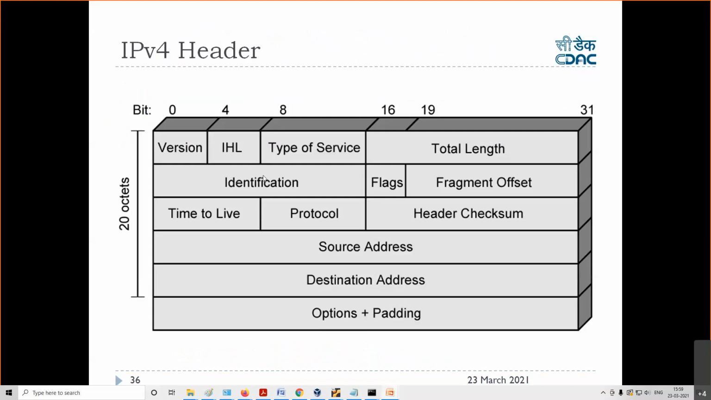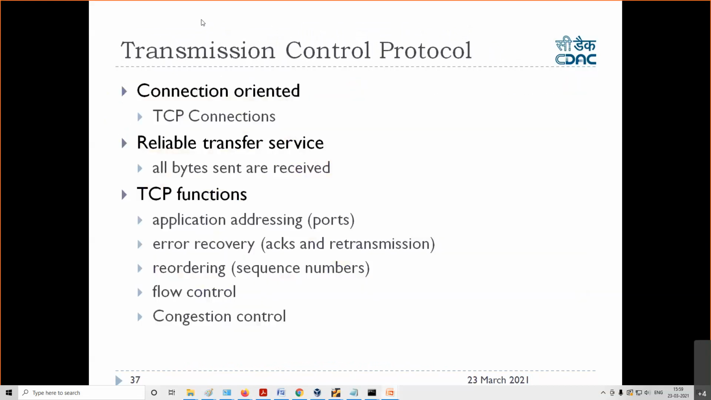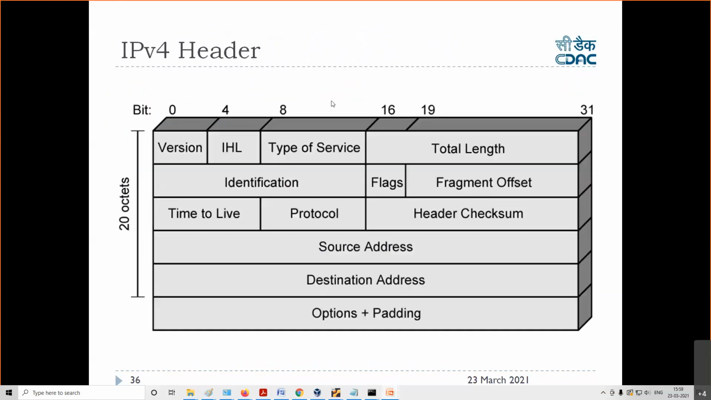Identification. What is identification? Identification says that for every packet, you have a unique identification number. To identify this packet, they will assign some number, right? That number is the identification. It's a 16-bit number which will be assigned to that packet, right? This is the identification.